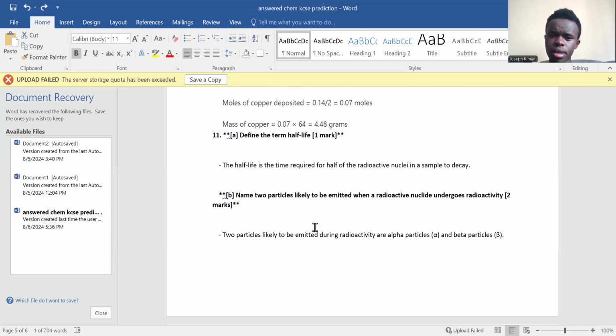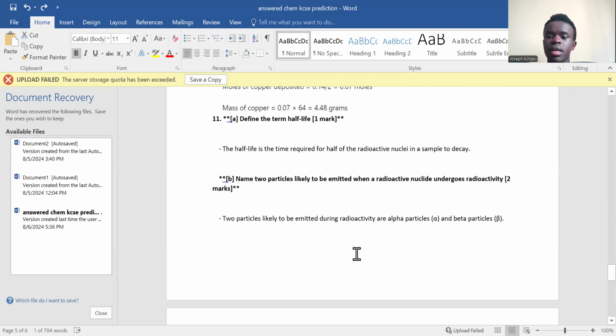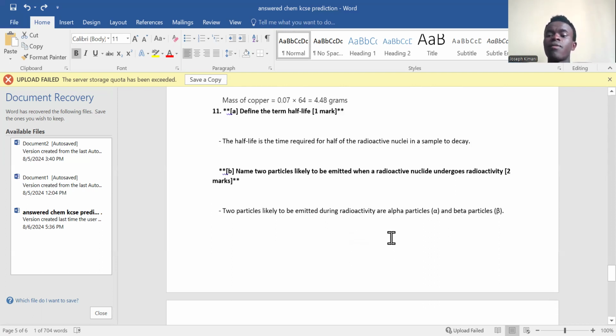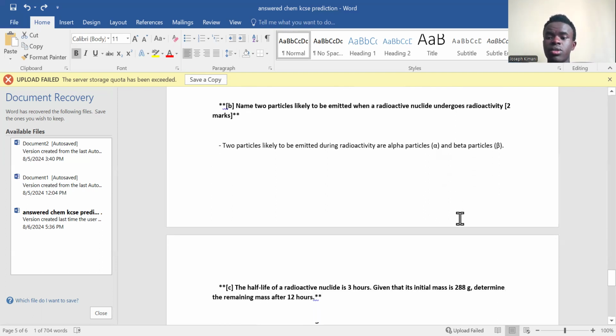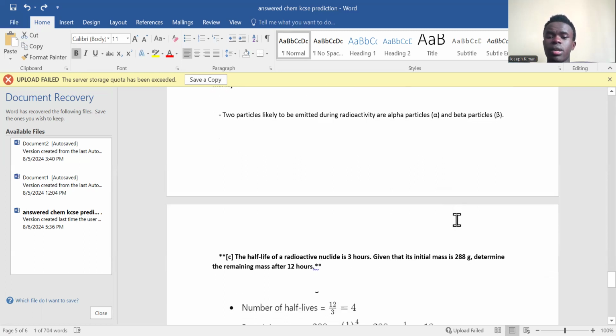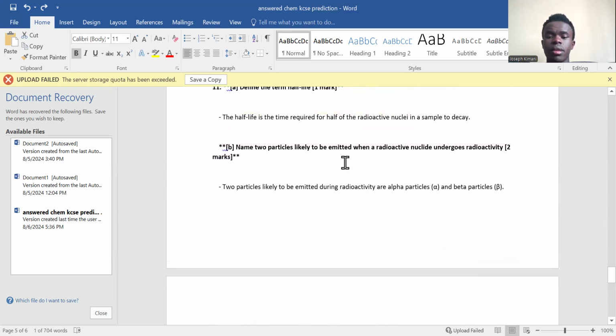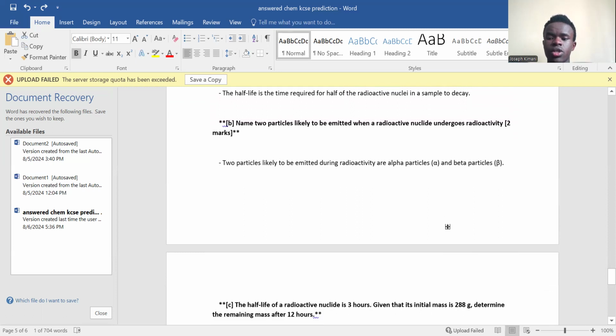Now, name two particles likely to be emitted when a radioactive nuclei undergoes radioactivity. So we have alpha and beta particles. Those are likely to be emitted. And not only this, we also have gamma rays, which can also be emitted during such a situation.